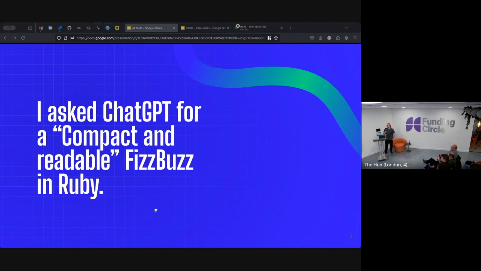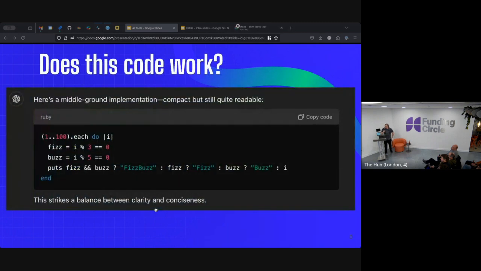I'm just going to go and ask ChatGPT for a compact and readable FizzBuzz in Ruby. Quick show of hands. Does that code work? Is that a valid FizzBuzz? Compact and readable, everybody. Hands up if you think it works. Hands up if you think it doesn't work. I got a sum total of maybe 3 hands total, because nobody has any idea.